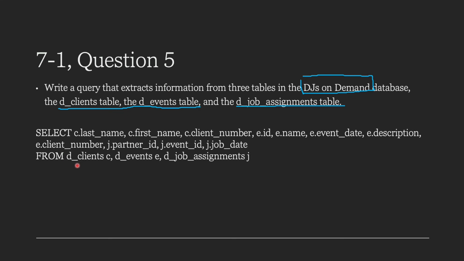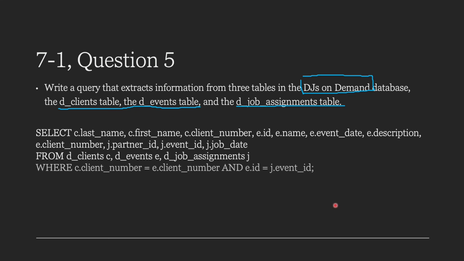And as always with this, you can choose a different identifier so that you don't have to write out dClients.lastname, dClients.firstname, and so on. You can choose a different identifier like I did here with the C, the E, and the J. Or you can write it out with the table name without using a different identifier. I just did it this way for the shorthand so I didn't have to type as much. So obviously we're selecting from dClients, dEvents, and dJob assignments like it says up here.